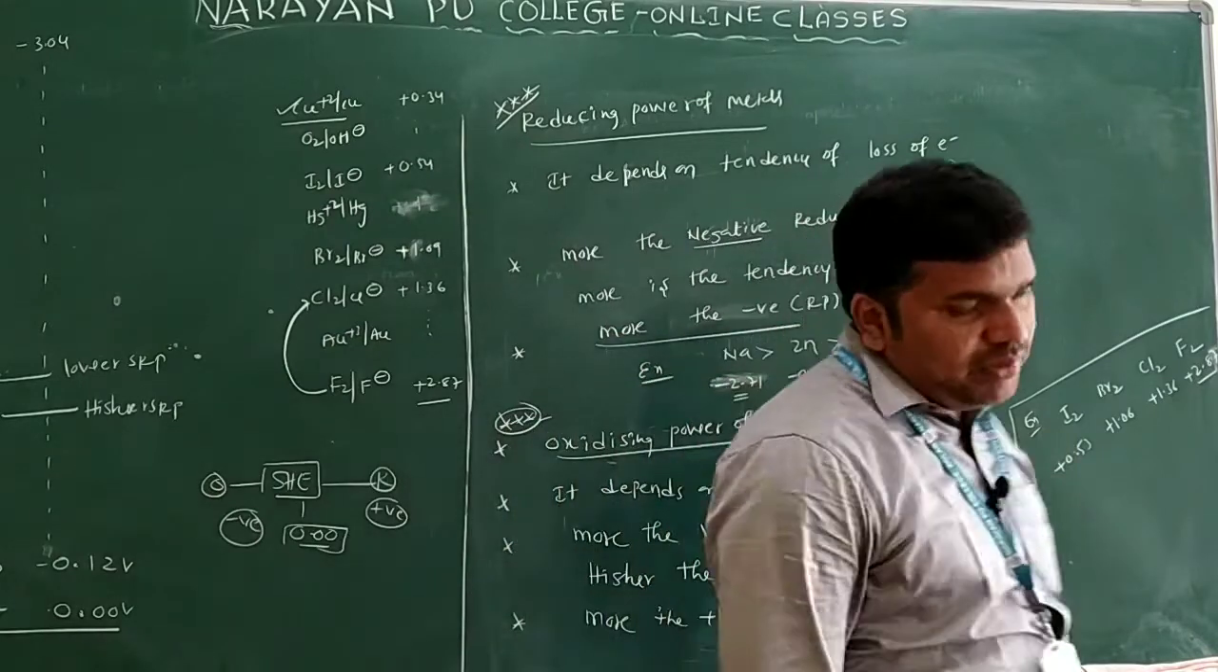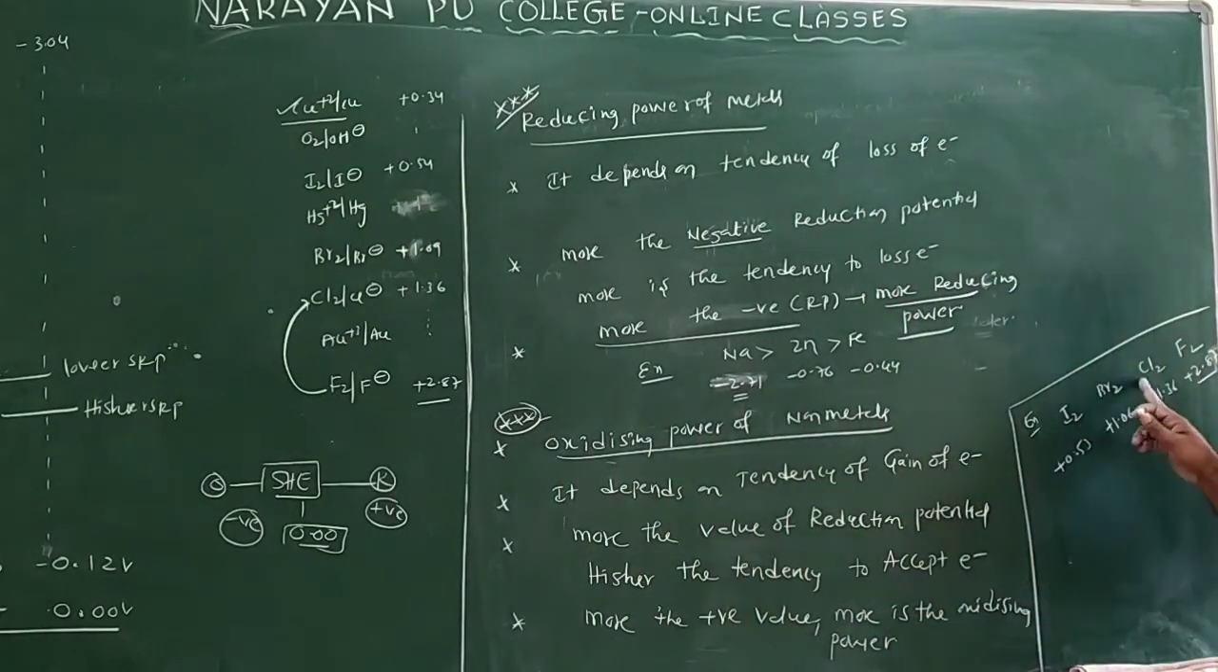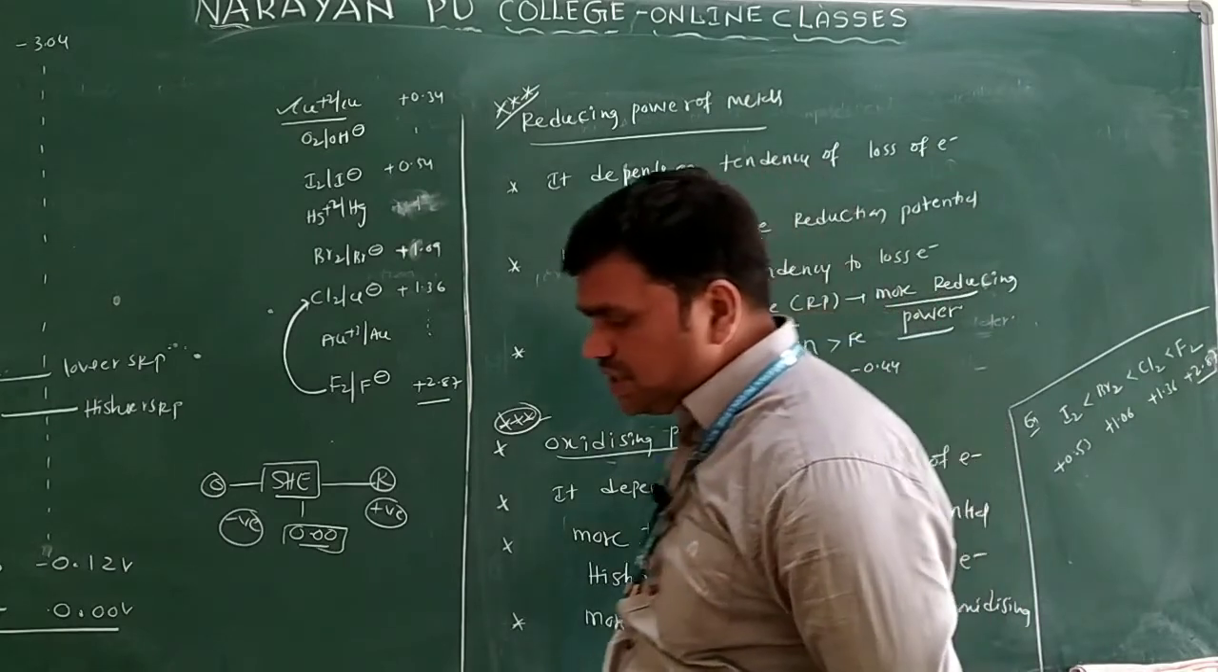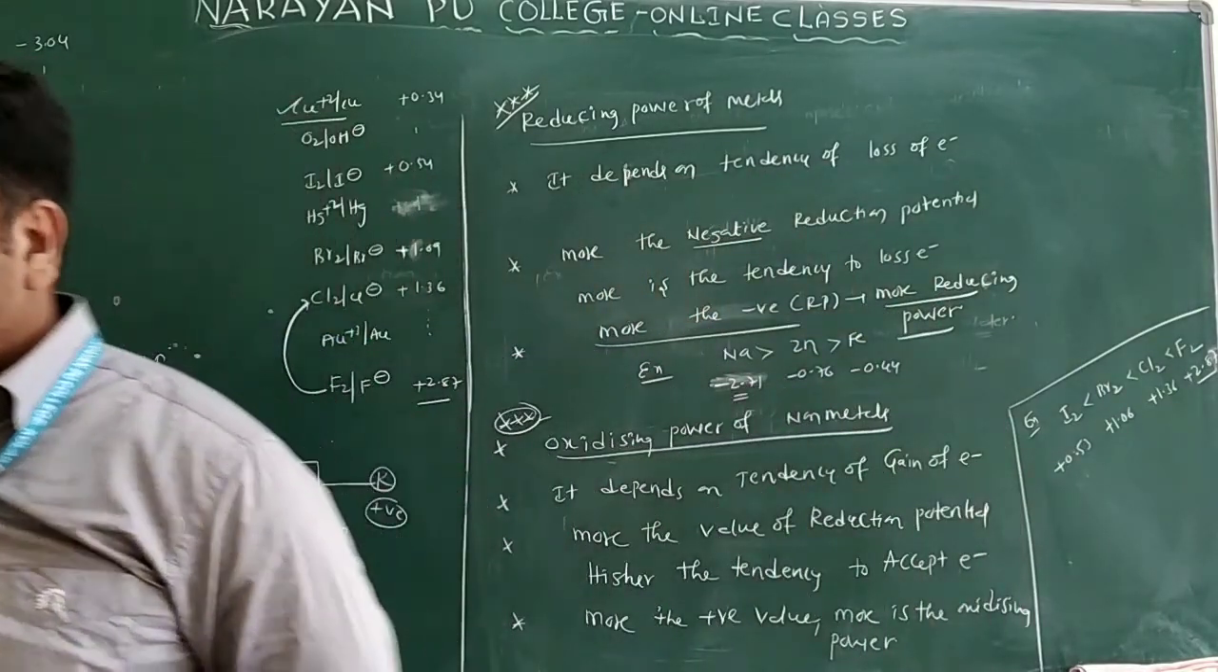Let us see a few of the non-metals we have. Iodine, bromine, chlorine, fluorine. You see from the electrochemical series, iodine plus 0.53, bromine plus 1.06, chlorine 1.36, fluorine 2.87. So which one has the highest tendency or highest oxidizing power? The one with the more positive value. I will write here: I2 less than Br2 less than Cl2 less than F2. So fluorine is greater than chlorine, chlorine greater than bromine, bromine greater than iodine only. So this is regarding the reducing and oxidizing power of the metals and non-metals.